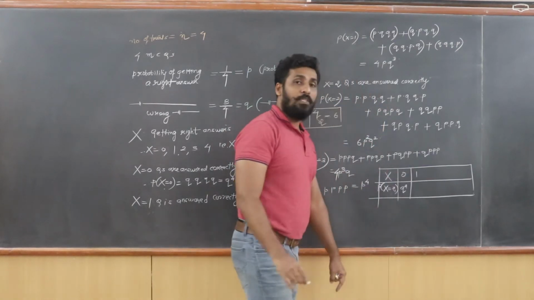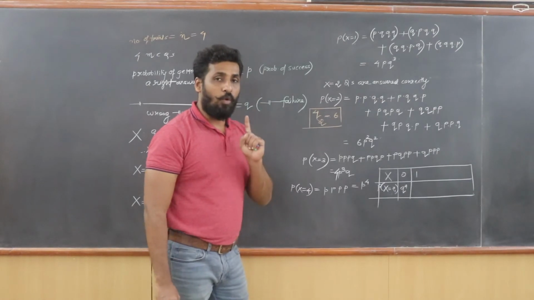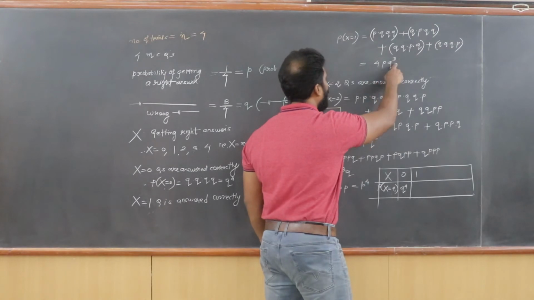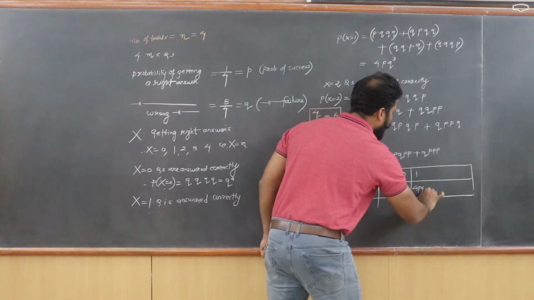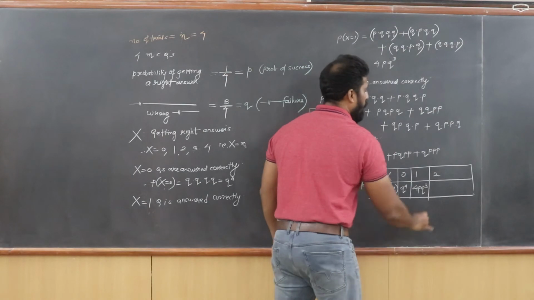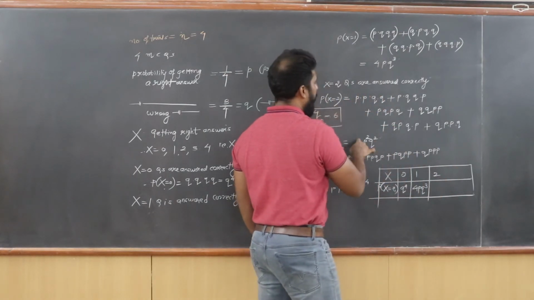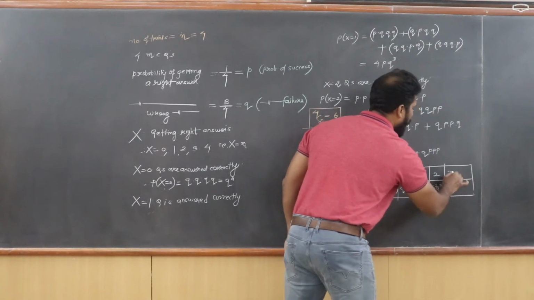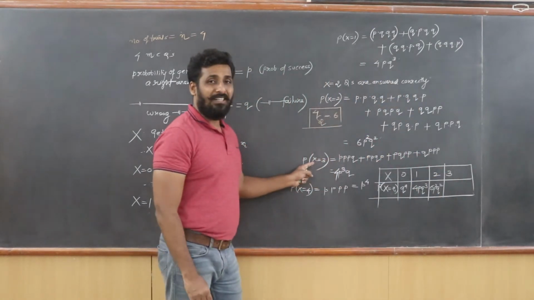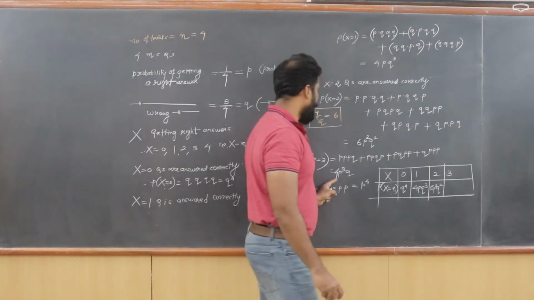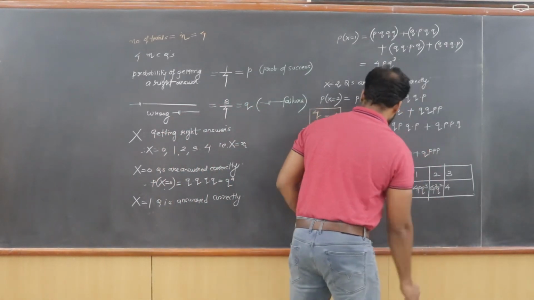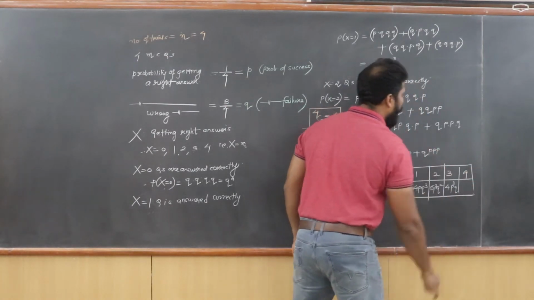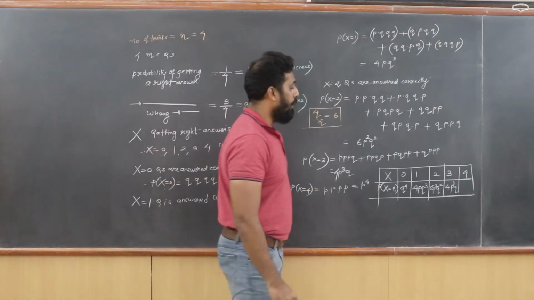Then 1. That means when there was 1 success, I was able to answer only one question correctly. So at that time, my probability came 4pqqq. So I write 4pqqq. Then 2. For 2 success, I have 6p square q square. That's my probability, 6p square q square. Then for 3, that means 3 questions were answered correctly. My success is 3. The answer came 4pq cube. And when all the 4 questions were answered correctly, it is going to become p raised to 4.